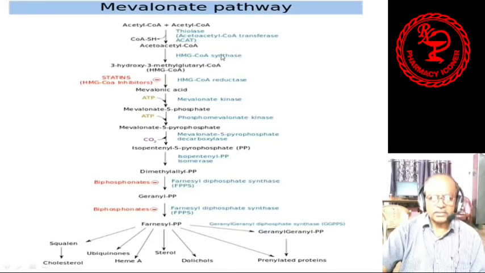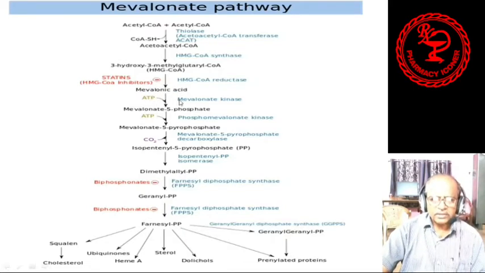So by this enzyme it produces 3-hydroxy 3-methyl glutaryl coenzyme A that I told you. With the help of this synthase enzyme this compound, HMG-CoA, is formed. Now from this 3-hydroxy 3-methyl glutaryl coenzyme A, or beta-hydroxy beta-methyl glutaryl coenzyme A, with the help of HMG-CoA reductase, mevalonic acid is formed.